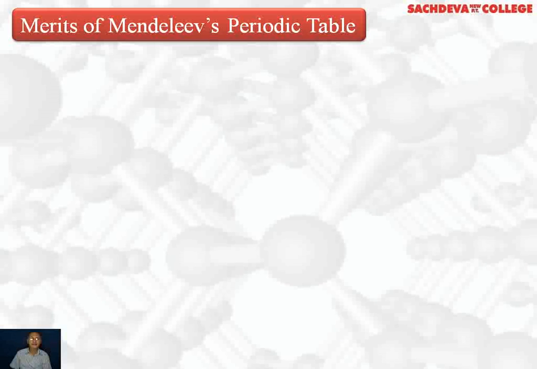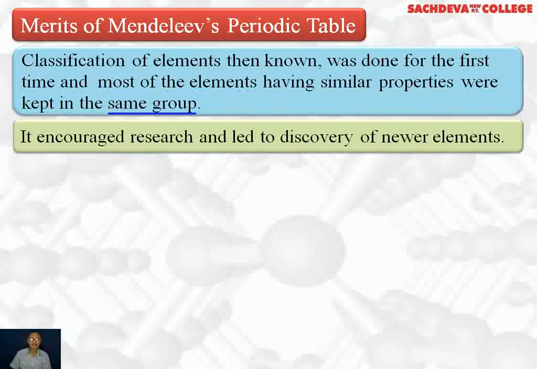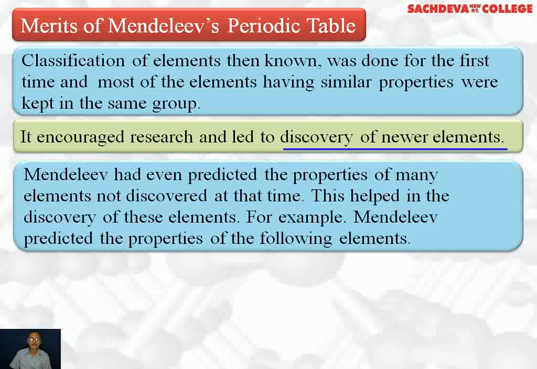We are going to take up merits of Mendeleev's periodic table. Classification of elements then known was done for the first time, and most of the elements having similar properties were kept in the same group. It encouraged research and led to the discovery of newer elements. Mendeleev had even predicted the properties of many elements not discovered at that time. This helped in discovery of these elements.